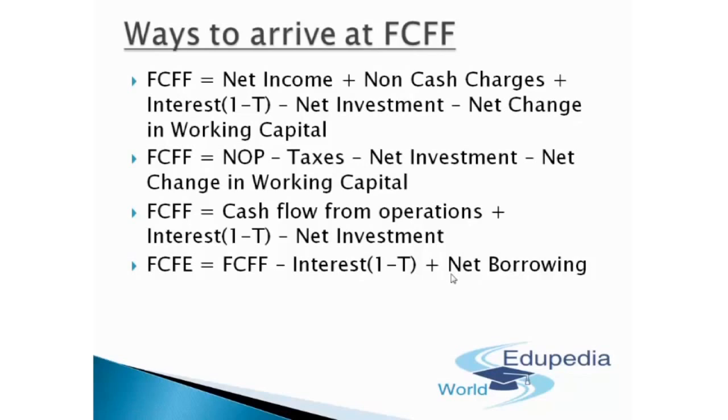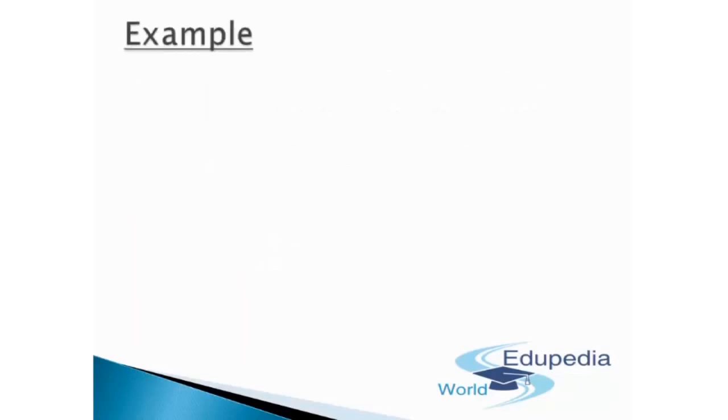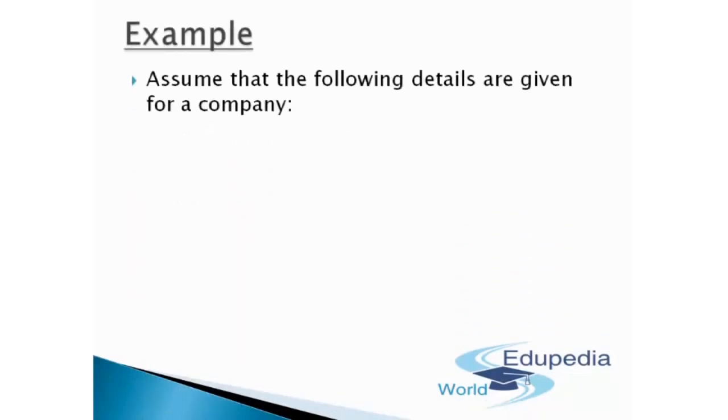So guys, these are some of the ways with which we can arrive at the free cash flows for the firm. These are the 4 major ways. Now let's understand this concept in a much better way with an example that will help you understand it entirely.